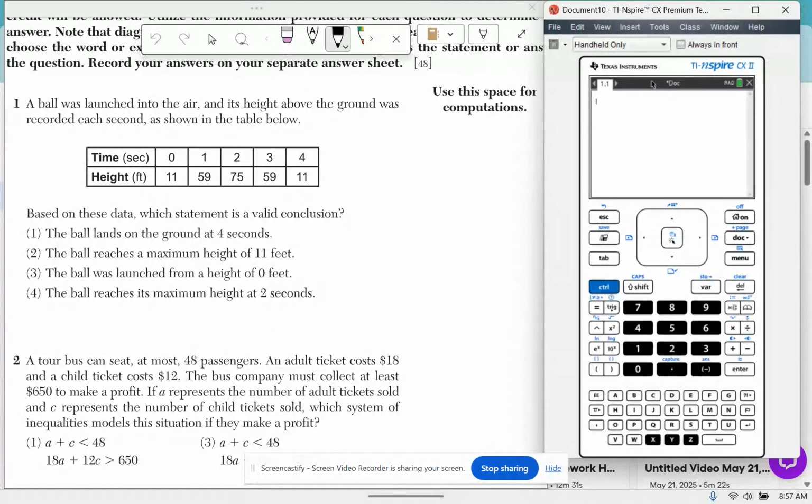Hey guys, this is Regents Spiral number 5. We're in June 2024. That's the white Regents.